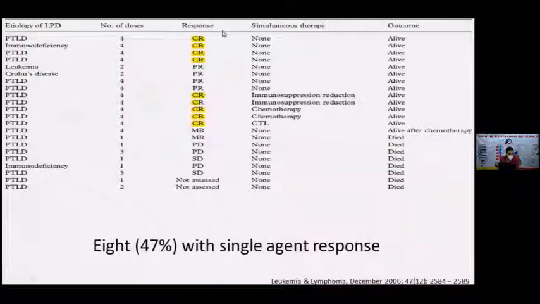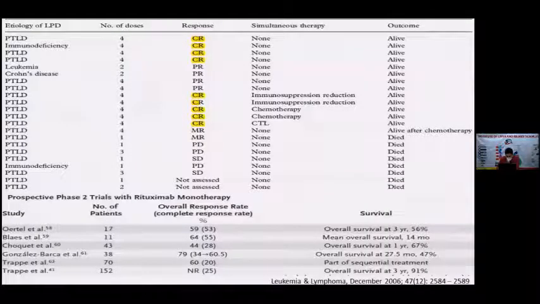Rituximab is the second-line therapy. This was a study published more than 10 years back, in which, with single-agent rituximab along with reduction of immunosuppression, almost 47% had a response. This is a compilation of studies in which the overall response rate varies from 40 to 80% as a concomitant therapy along with reduction of immunosuppression.